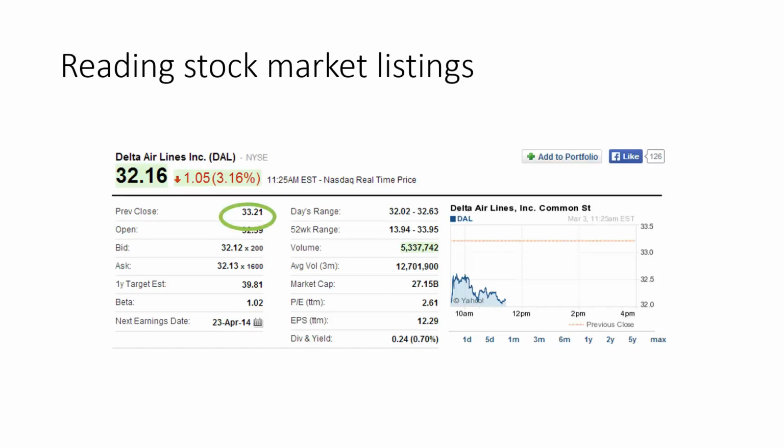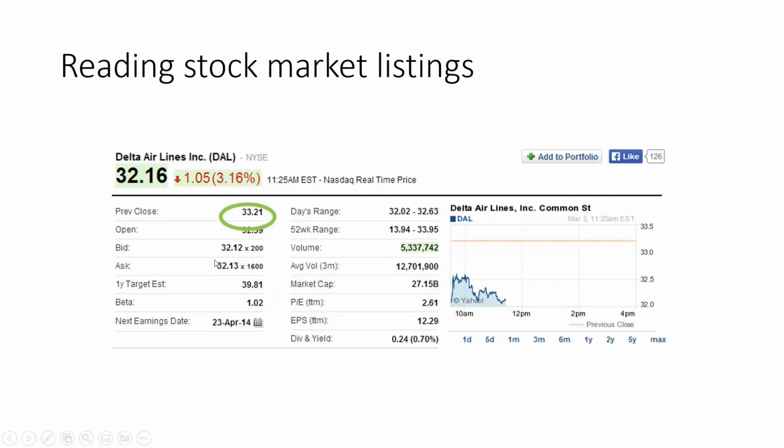So first thing is, currently the stock is trading at 32.16. That's the last reported price as picked up by Yahoo Finance. And obviously there's something wrong, because the price of 32.16 should be between 32.13 and 32.12, but that's clearly not the case. So there's a little bit of a lag, it seems, between the bid and ask and the market price. So either the market could have moved really fast or the market is slow to catch up in terms of bid and ask. And it happens.